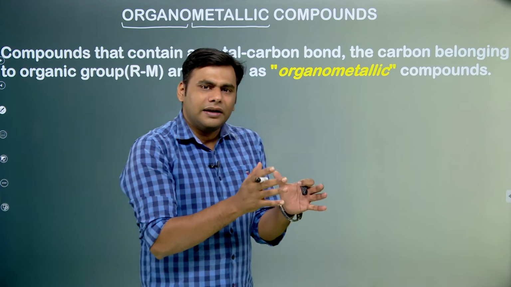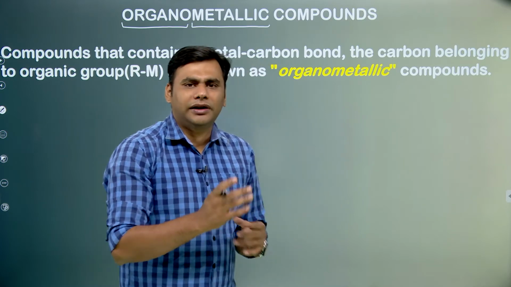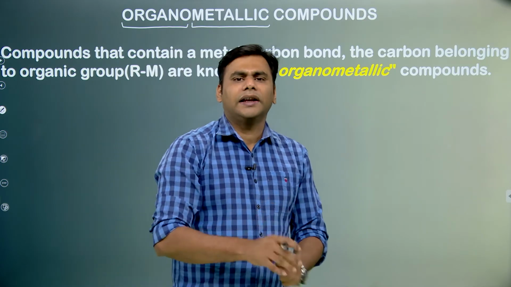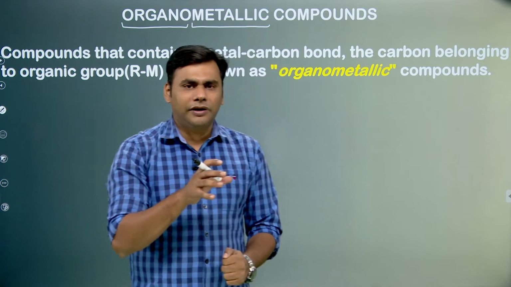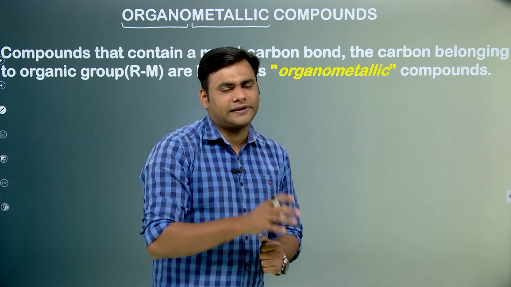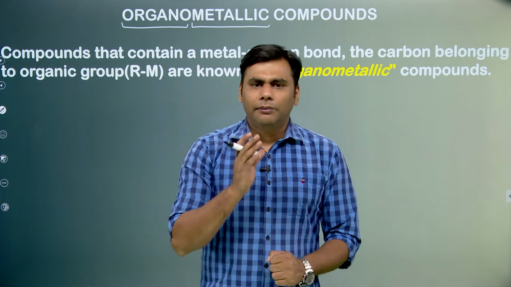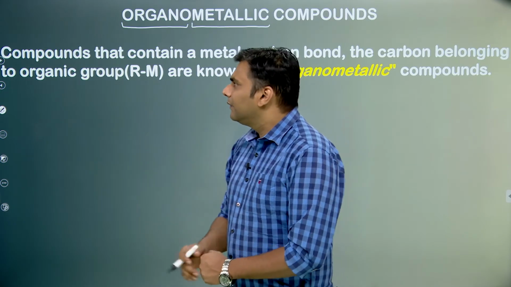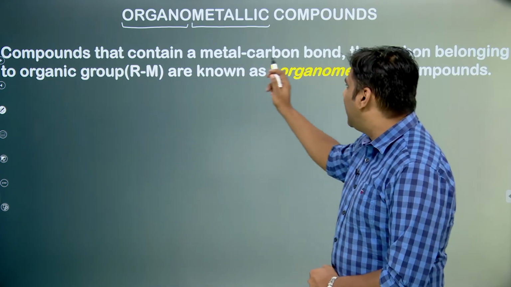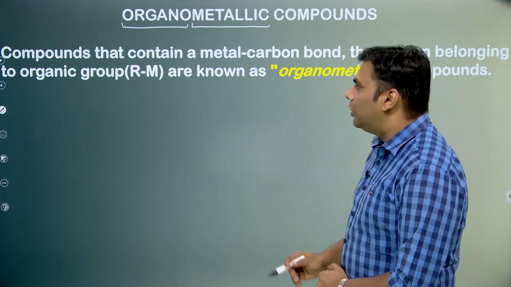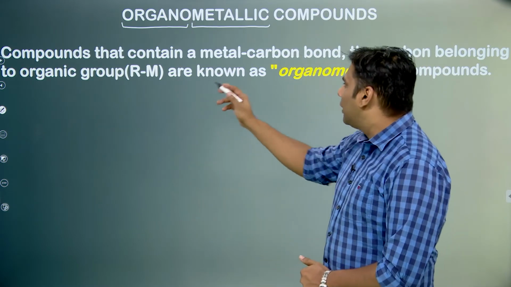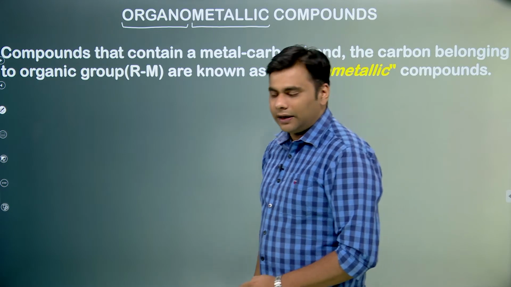Now this was the ancient definition that was given, but things have changed a lot after that. There are many compounds in which carbon is not organic, still it is considered as an organometallic compound, but we will stick to this definition. Compounds that contain a metal-carbon bond, the carbon belonging to an organic group, are known as organometallic compounds.